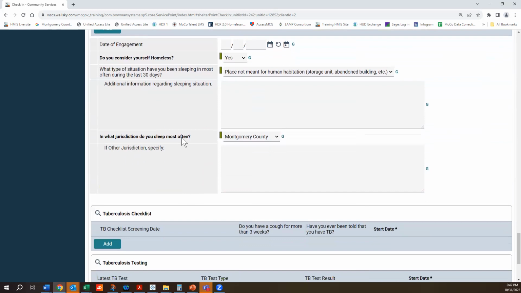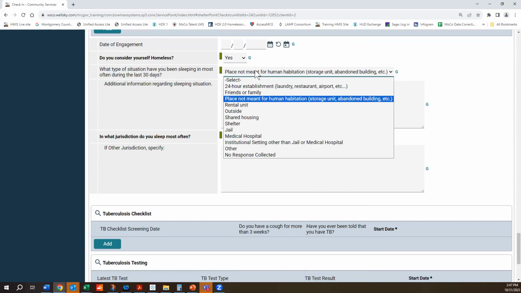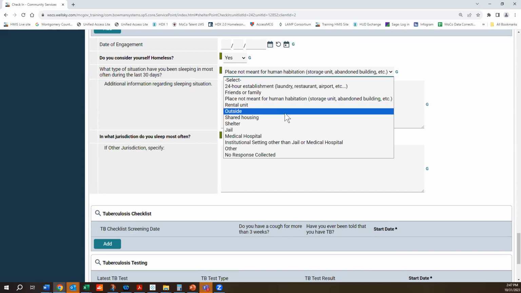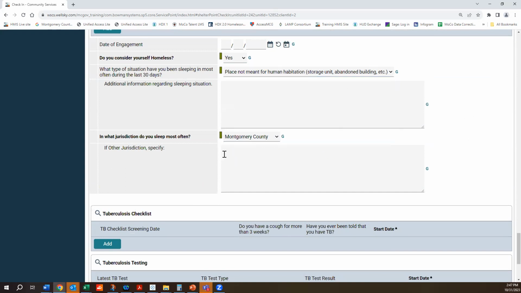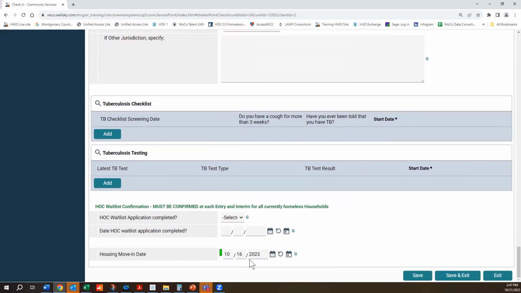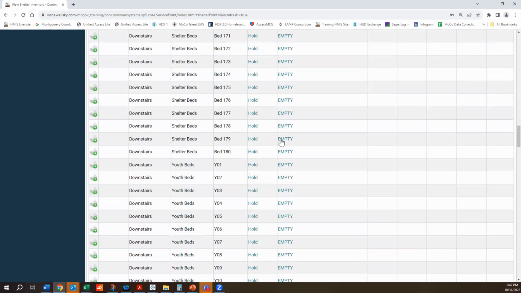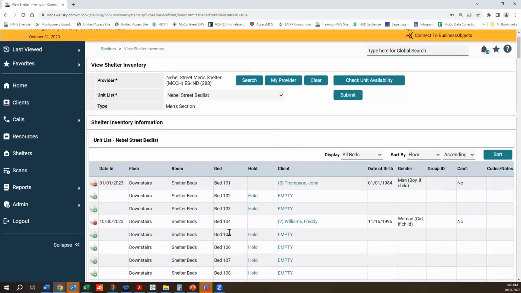And now we'll go here. What type of situation have you been sleeping in most often during the last 30 days? This didn't change. It's still the same. Okay. And all we've got to do is save and exit. But even if we have completed this here, we would still need to go, just exit. So here is the client in 104. Right, Freddie is in bed 104 now.